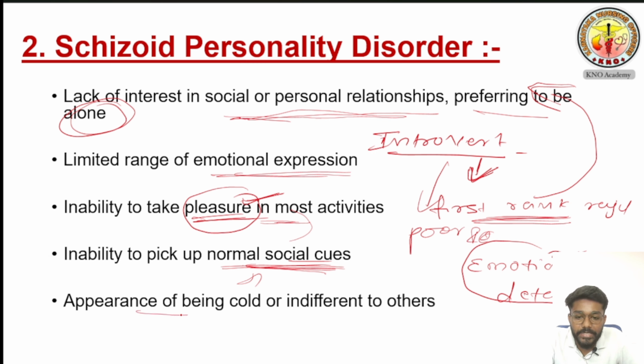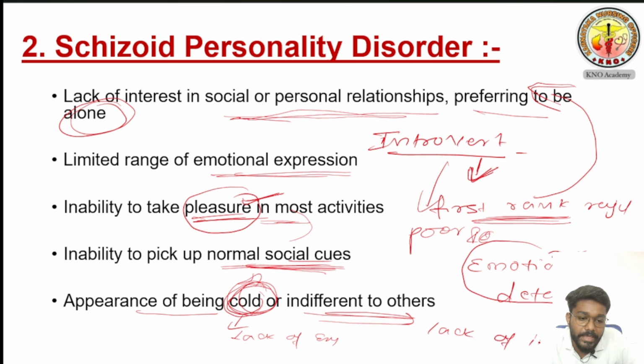Next one is appearance of being cold or indifferent to others. What does it mean? What is appearance of being cold? There is a lack of expression. He never shows any expression. It is called being cold, which means there are no emotions, flat emotions. What is indifferent to others? Indifferent to others means lack of interest. He does not have any interest in anything.